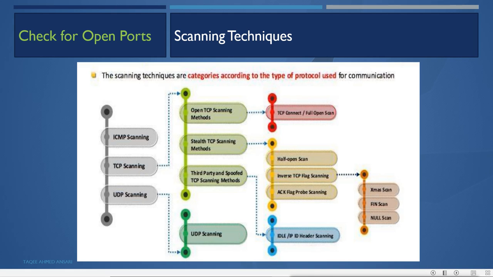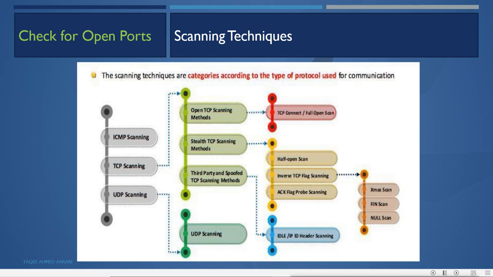Now for checking the open ports, these are the scanning techniques we have. These are the categories according to the type of protocol used for communication. So at the first level, we can do ICMP scanning. That is the ping sweep. We have done it already to find out the live hosts.